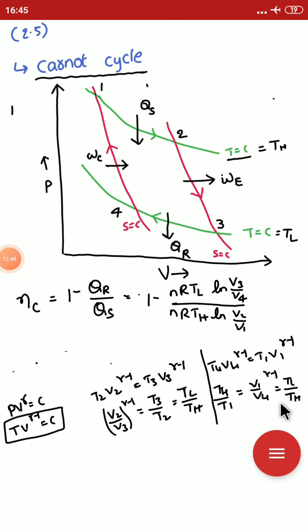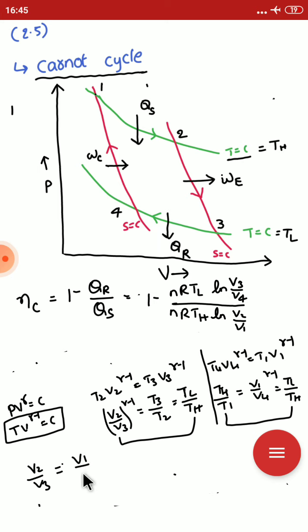From this, the two values become equal, so I can write V2 by V3 is equal to V1 by V4. From this, V3 by V4 can be written as V2 by V1.